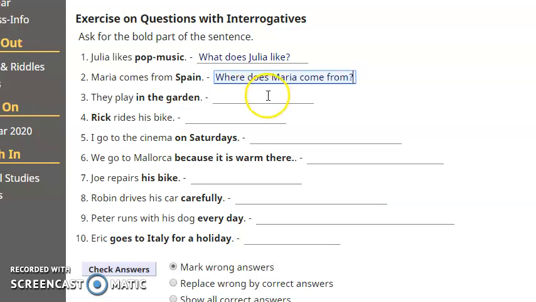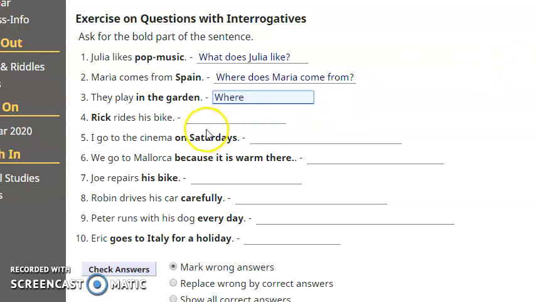Where does Maria come from? Question word. Auxiliary. Subject. Infinitive. Yeah? Now, let's try with the second. Or better, number 3. In the garden. In the garden is a place, so location. They play in the garden. Sorry for my voice. They play in the garden. Talking about location. Maybe where?